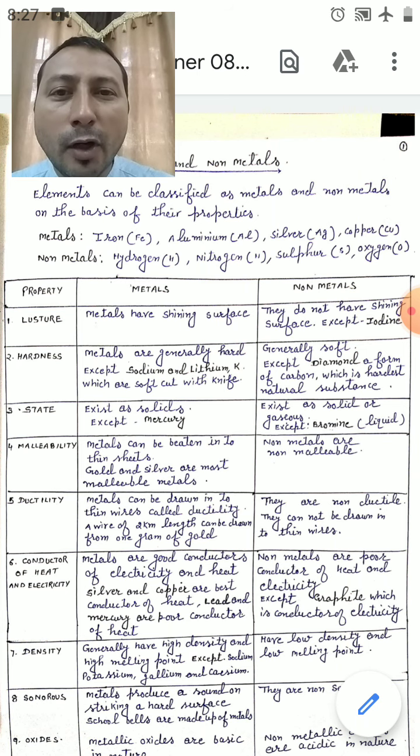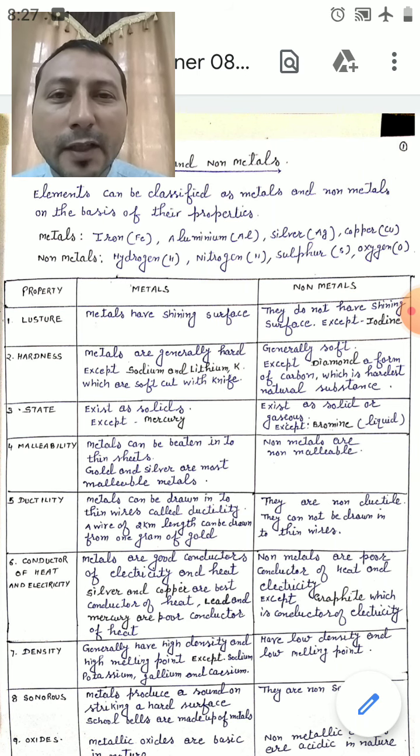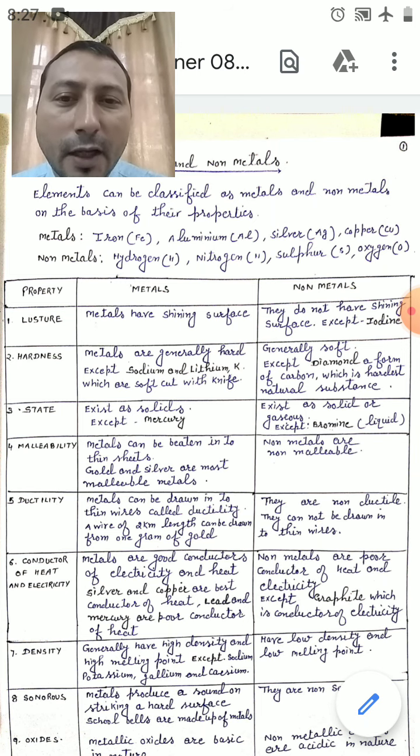Then metals and non-metals have their physical as well as chemical properties. In this video, we will talk about the physical properties of metals and non-metals. This means physical appearance. The first property is luster. Metals have a shining surface, so that's why they are called lustrous.